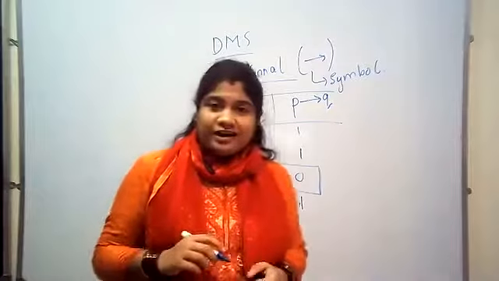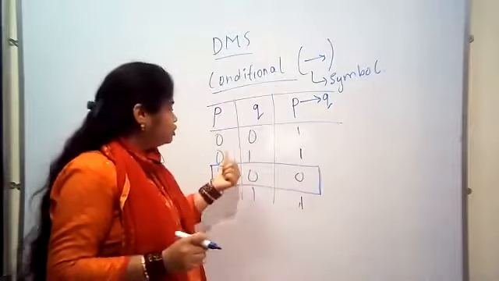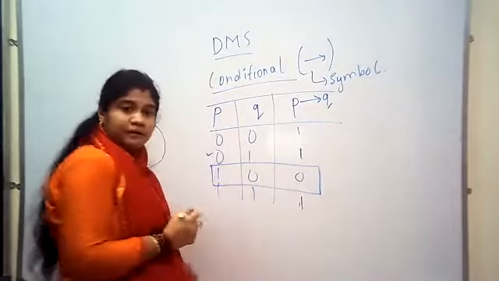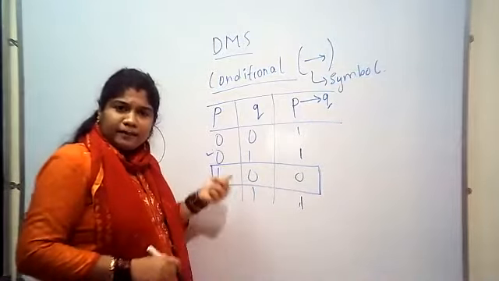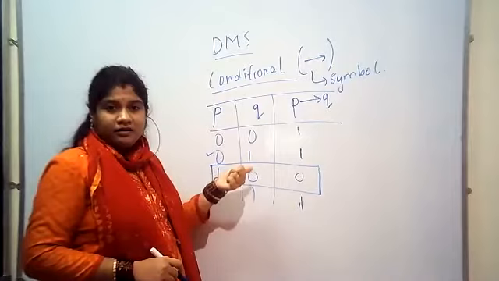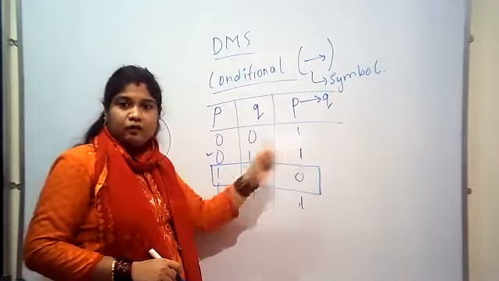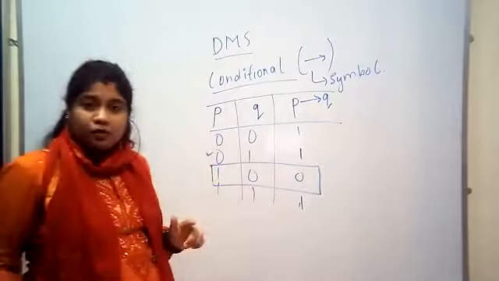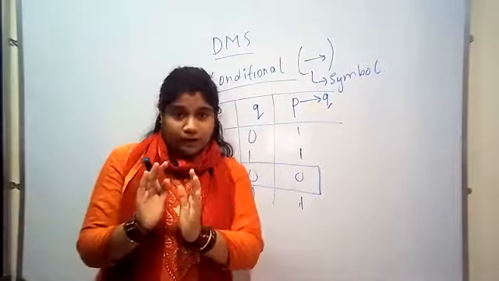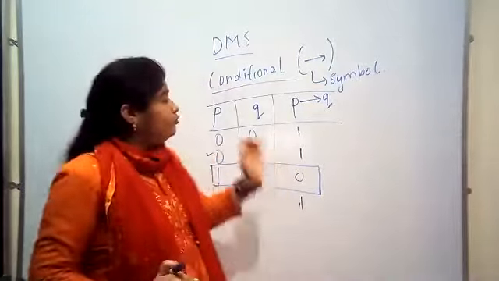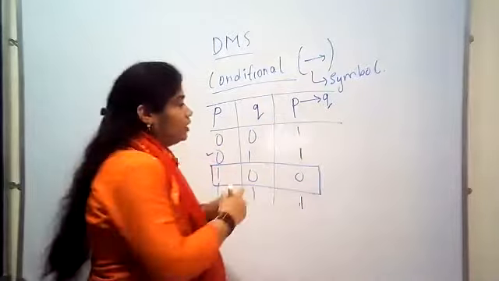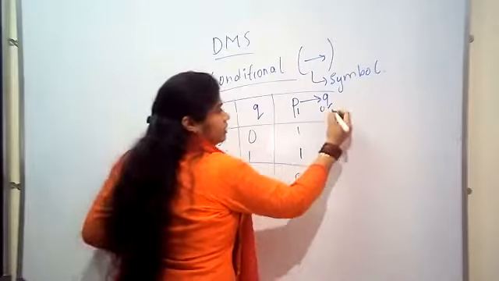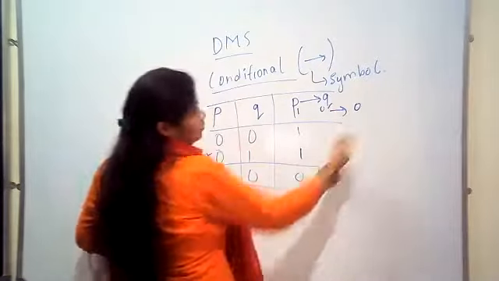Yesterday one of your classmates asked me, madam, why do I get 1 here, in the second case, for 0 1, and also for 1 1? My answer was that it is a rule. For P conditional Q, only when P is 1 and Q is 0 will my result be 0.